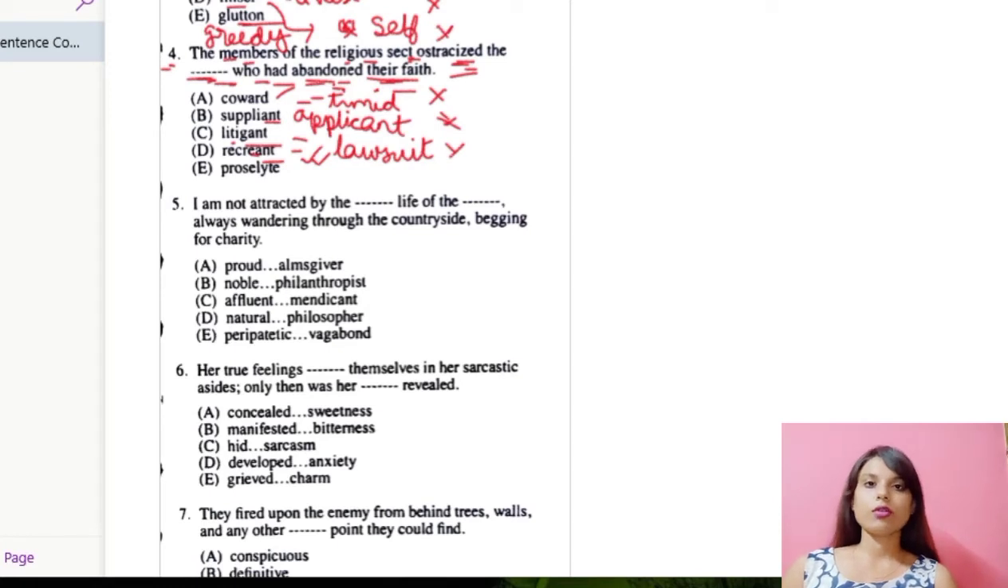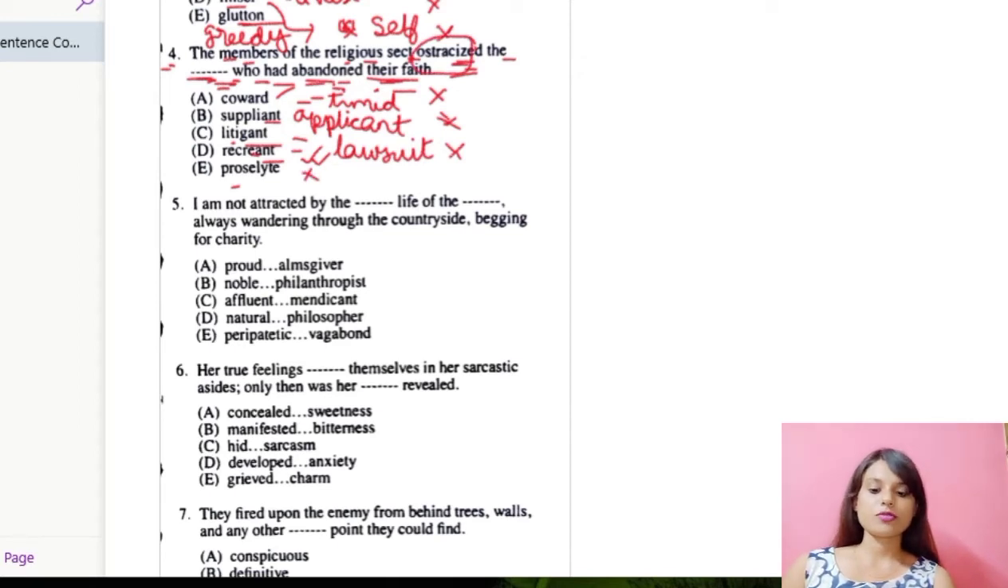Number E, proselyte. Now proselyte means a person who gets converted. You can say new believer. The members of the religious sect ostracized the new believer who had abandoned their faith. A proselyte is a new believer, and a new believer will never get ostracized. So proselyte won't go.